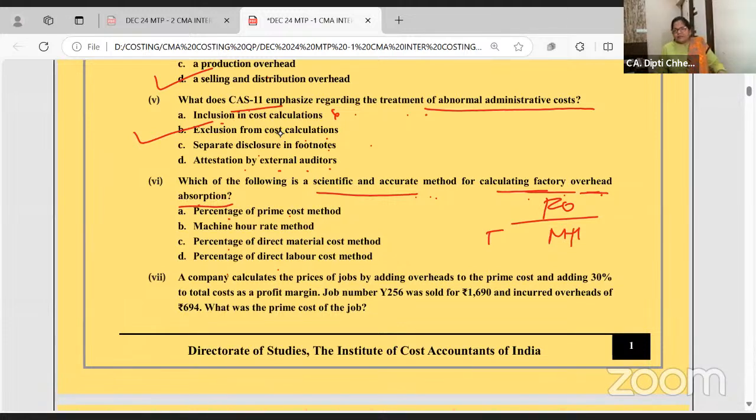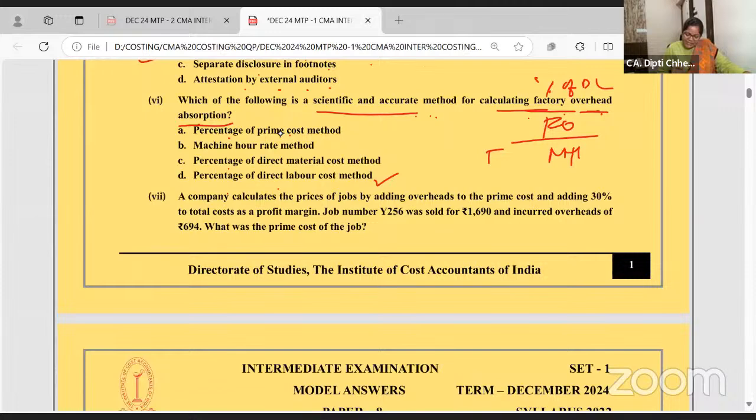Machine hours. See, generally when students look at this, they feel the answer is, ma'am, you taught us that factory overhead is charged as a percentage of direct labor. But this is factory overhead absorbed. So it is absorbed at a fixed rate, which we study in the under and over absorption chapter, and there it is divided by machine hours. Okay, all clear?